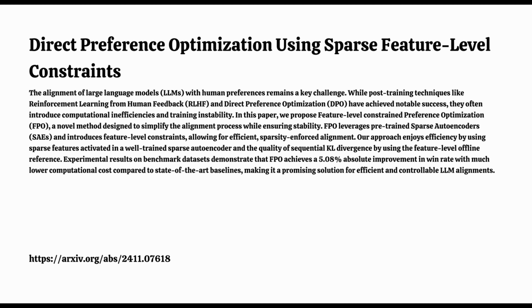Okay, so let's break down what FPO actually is. The abstract lays out its core aim: simplifying alignment while ensuring stability. They achieve this by using pre-trained sparse autoencoders, SAEs for short, and introducing feature-level constraints. Imagine these SAEs as powerful filters that can extract the most important features from all that data the LLM processes. Instead of dealing with all that data, FPO cleverly uses these sparse features, activated in a well-trained SAE, to make those really targeted adjustments to the model. And that leads to a really great balance between efficiency and controllability, something previous methods really struggled with.